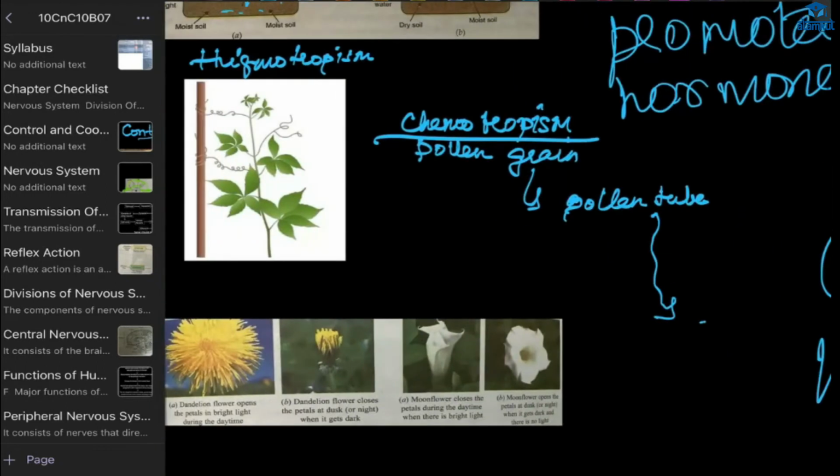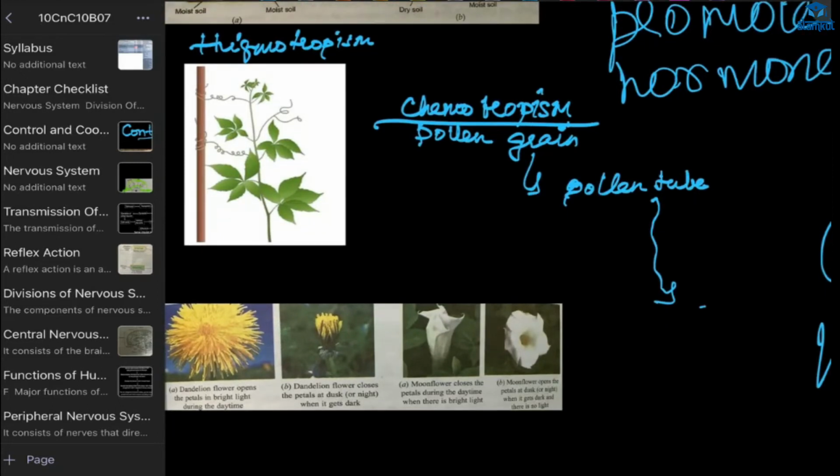Okay, so in plants we have the anther, the male part. Do you know that? You will learn in the next class, in reproduction, the various parts of the plant. Inside the flower there is one plant part called the anther, which is the male part. Here there will be pollen grains.